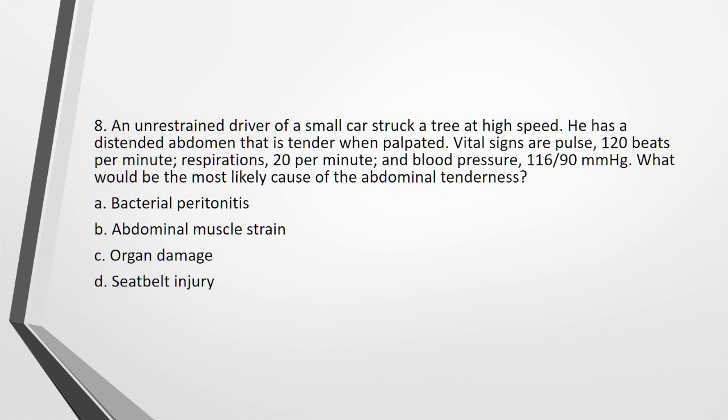8. An unrestrained driver of a small car struck a tree at high speed. He has a distended abdomen that is tender when palpated. Vital signs are pulse 120 beats per minute, respirations 20 per minute, and blood pressure 116/90 mmHg. What would be the most likely cause of the abdominal tenderness? A. Bacterial peritonitis. B. Abdominal muscle strain. C. Organ damage. D. Seatbelt injury.